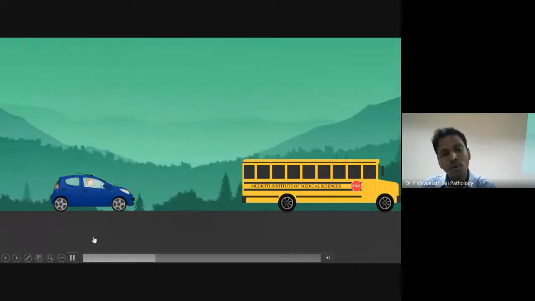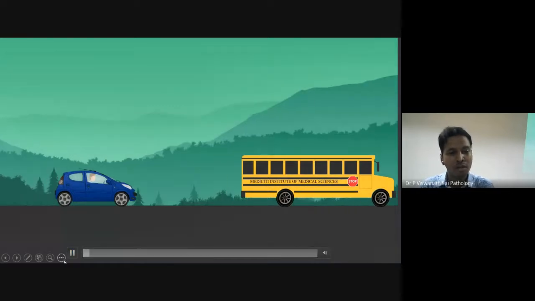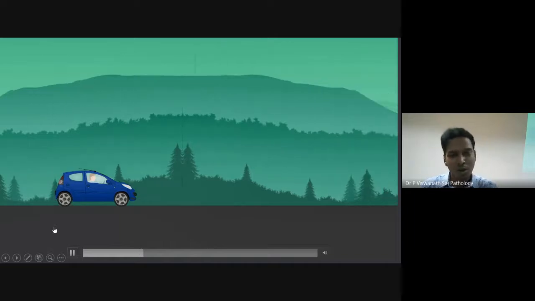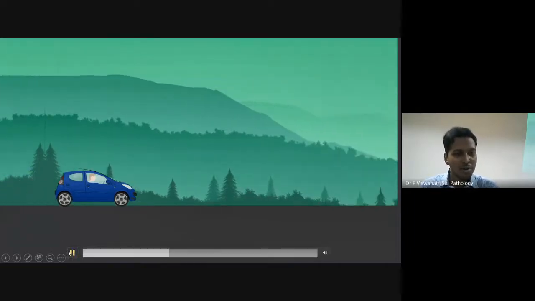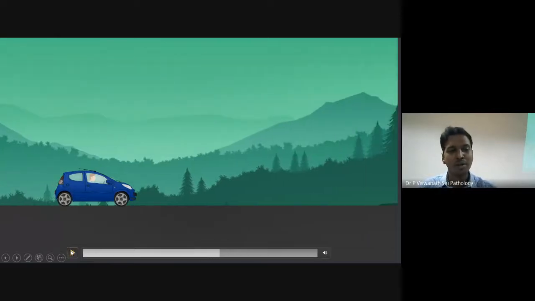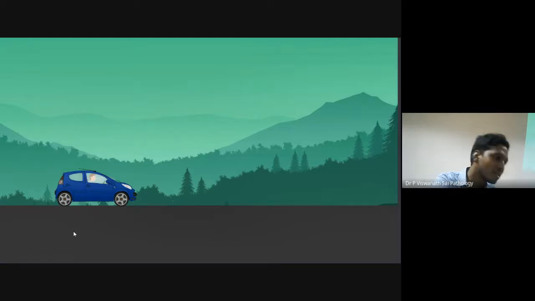What happens if you only use the brake, at the other extreme? The bus will go, you will not reach the college, you'll be very slow. You will stop, you will not get attendance, you'll miss the class. So that is the idea. Normally you should not overuse accelerator, you should not overuse brake, you should not underuse accelerator, you should not underuse brake. Both work together.